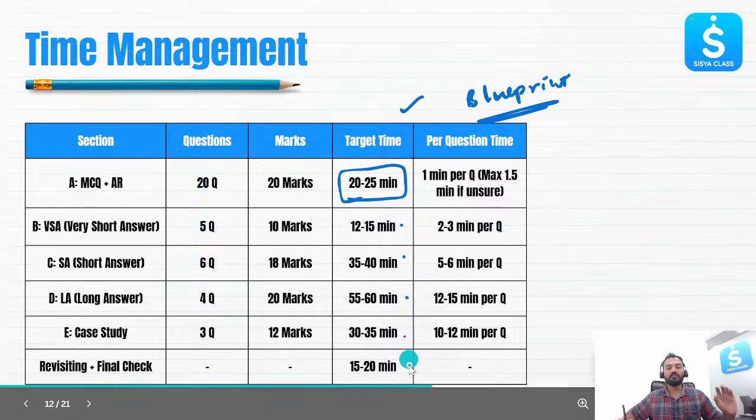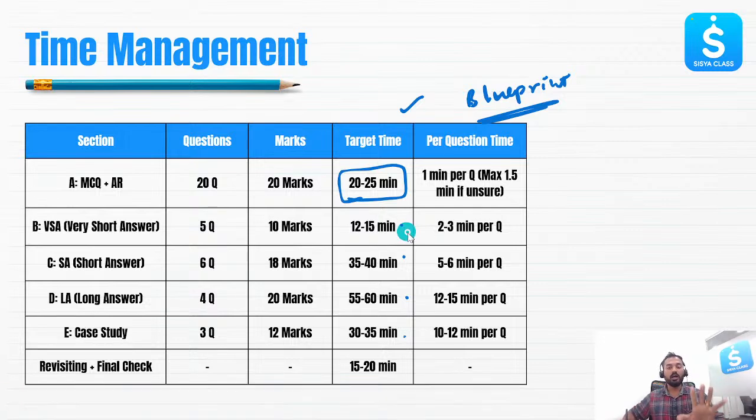section. So this you need to know by practice only. Fine. But for you to start, my target time I am giving to you all is 20 to 25 minutes. So please stick to this. Number one thing. Now, 1 minute per question you have to give.